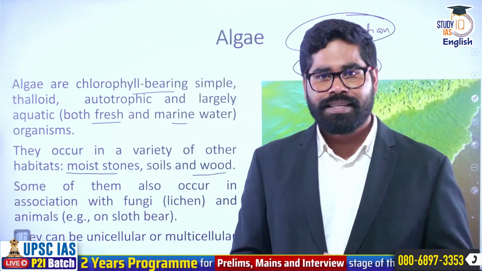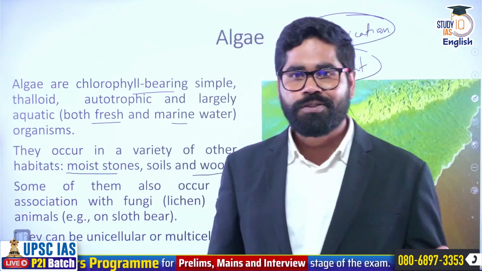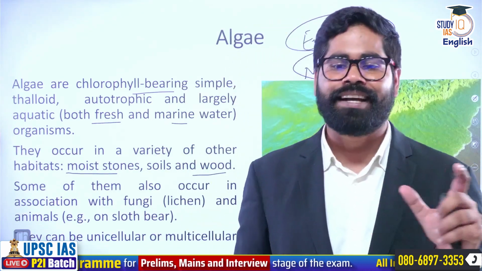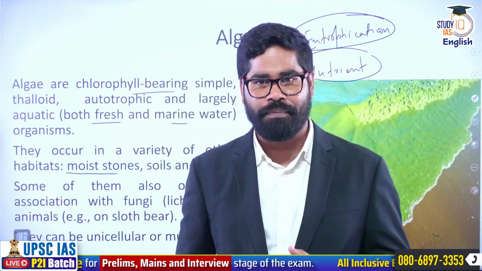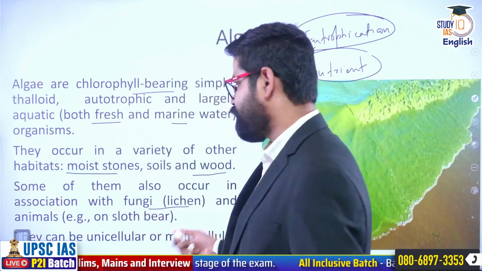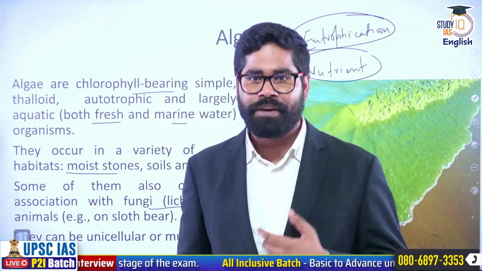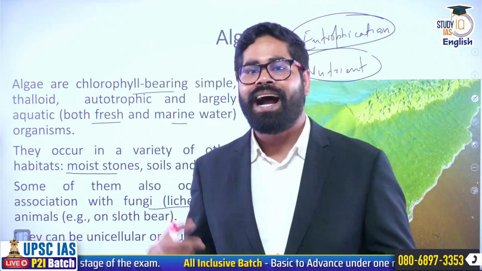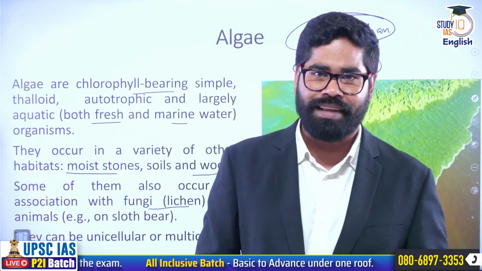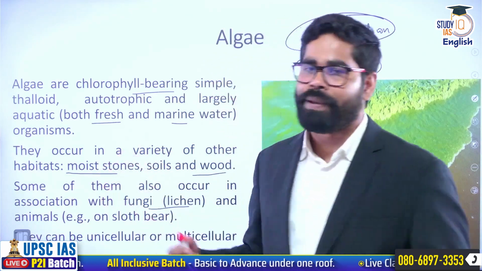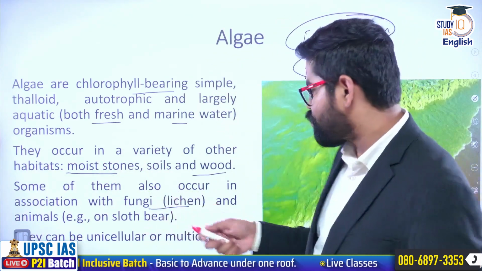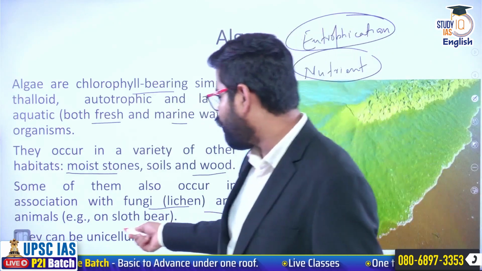Some of the algae are also found in symbiotic association with other organisms, like we have the lichens. We have also the example of coral reef, where we have zooxanthellae as an algae, and then we have the coral polyps as well. Then they can also be in a symbiotic association with animals such as sloth bear.